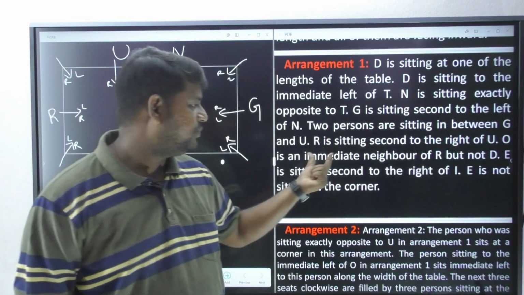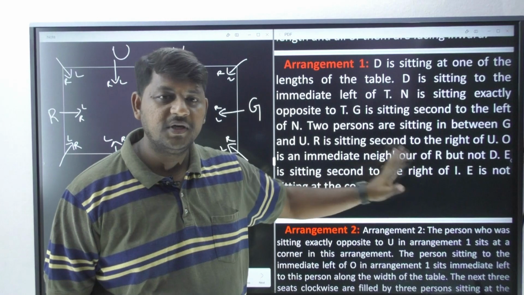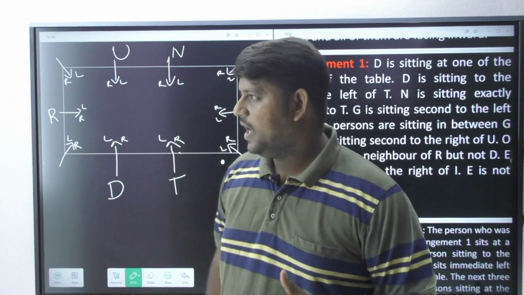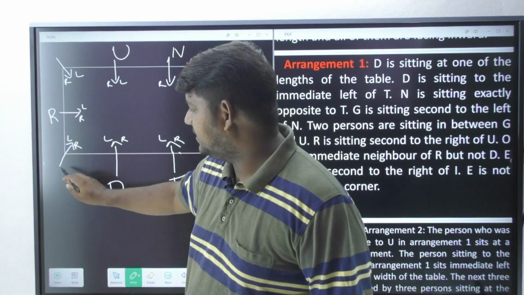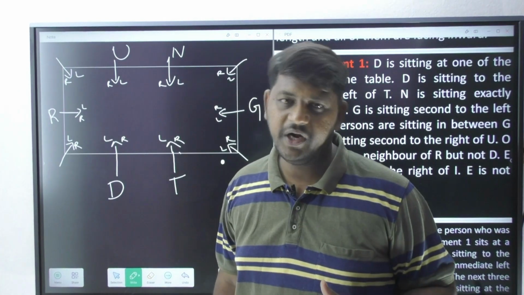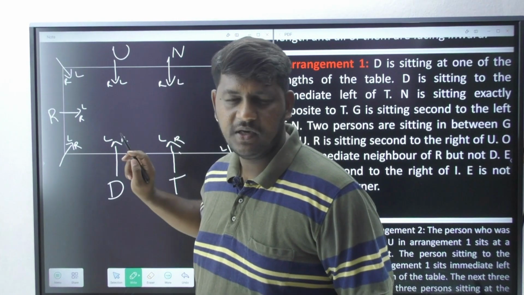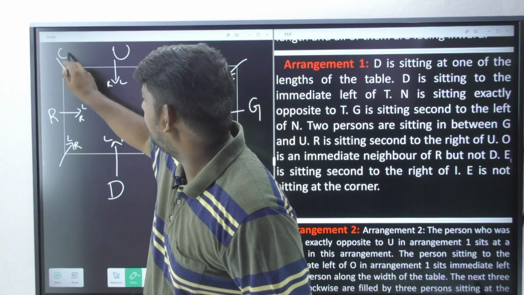So O should be a neighbor of R, but O cannot be a neighbor of whom? It seems D. Now our neighbor, this position, immediate right or immediate left, can be assumed as neighbor. It is not possible for me to place O here, so I'll try to bring O here.